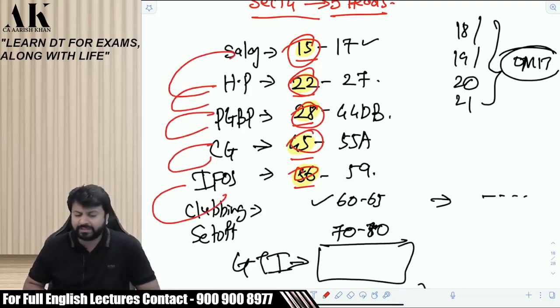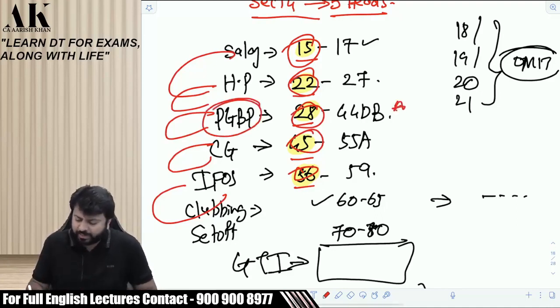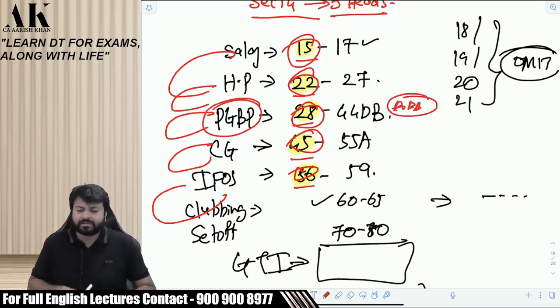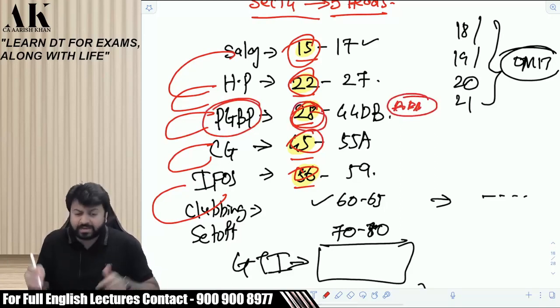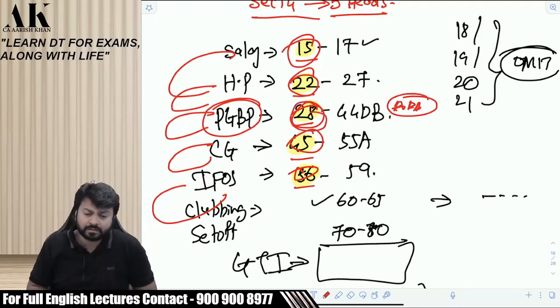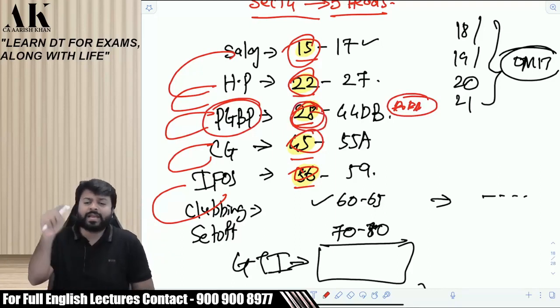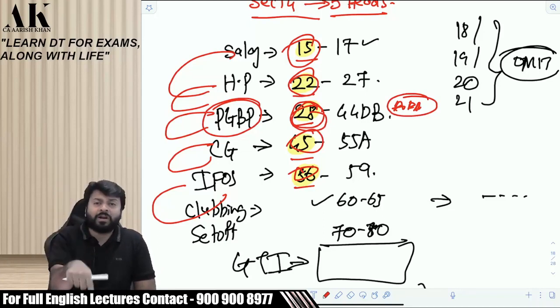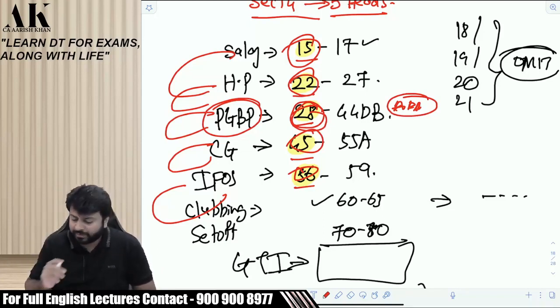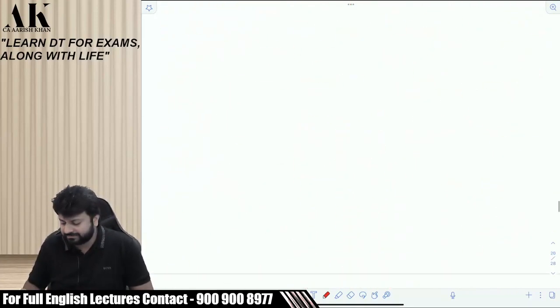So, the moment we start with the first topic, that is business and profession, the most important head of income, the first thing we need to see is when we will come under business and profession. What are the activities subject to which I can say that my income will be covered under business and profession? For that, we all need to read which section? Section 28. So pay absolute attention to section 28 now.